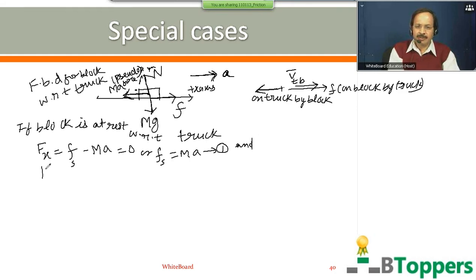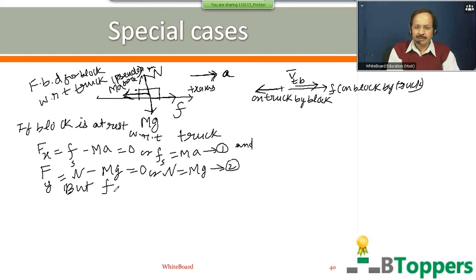And the y component of resultant force on the block relative to the truck is N minus mg, because the block has no motion in the vertical direction even with respect to the truck. We can write N minus mg equal to 0, or N equal to mg. But in general, static friction between two surfaces in contact cannot be more than the limiting value, μs into N. So we can write Fs less than or equal to μs into N.